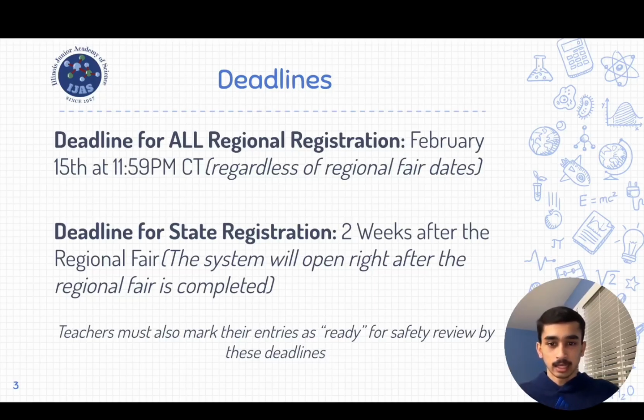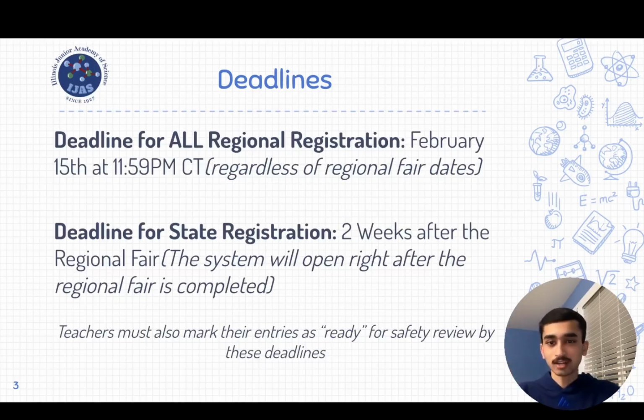In terms of how this is going to play into the state fair, students will submit by 11:59 p.m. on February 15th, then the system will lock, and then after your regional fair, the state qualifiers will have 2 weeks to go in and update their entry information, upload any additional information that they'll need, as well as edit anything they want and improve their submission based on the feedback that they got from their regional fair.